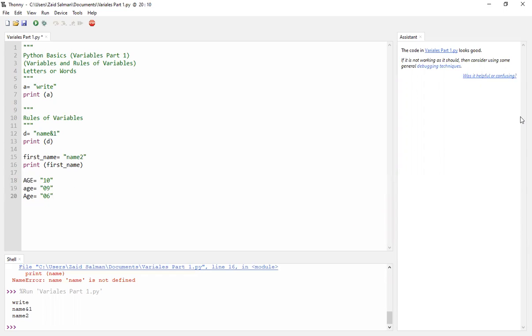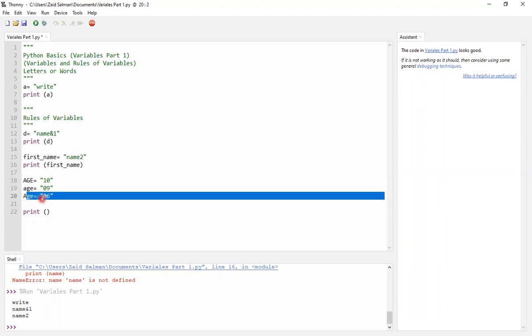So when I run it, I'll be expecting these numbers. The whole uppercase AGE will give me the value 10, lowercase age will give me the value 9, and capital A and the rest lowercase will give me 6.